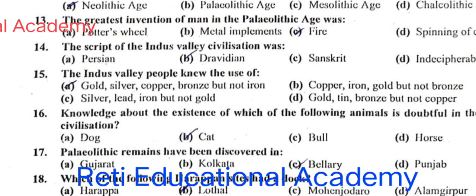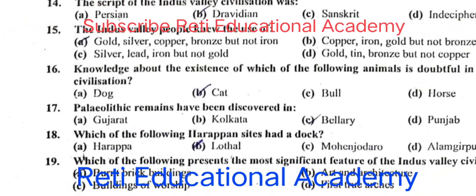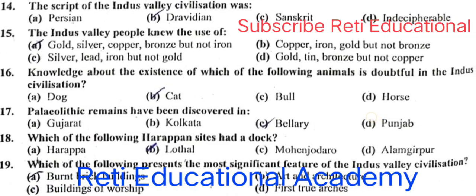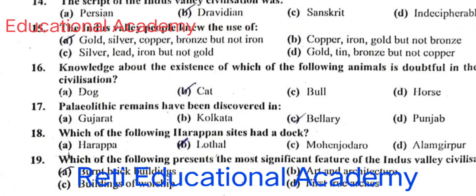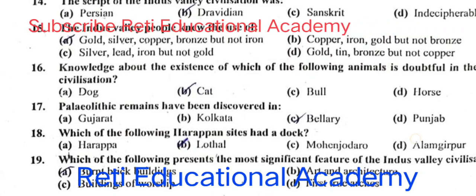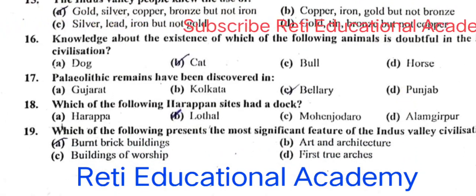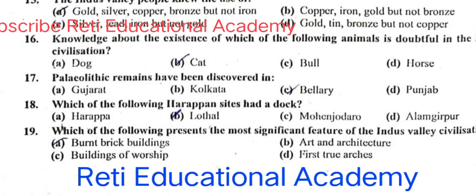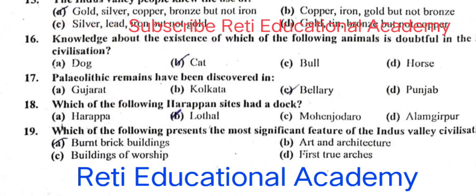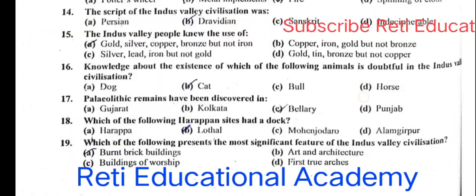Gold, silver, copper, bronze, but not iron. Question number 16. Knowledge about the existence of which of the following animals is doubtful in the Indus Valley civilization? And right option is B. Cat. Question number 17. Paleolithic remains have been discovered in Bellary. Question number 18. Which of the following Harappan sites had a dock? And right option is Lothal. Question number 19. Which of the following presents the most significant feature of Indus Valley civilization? And the right option is burnt brick buildings.